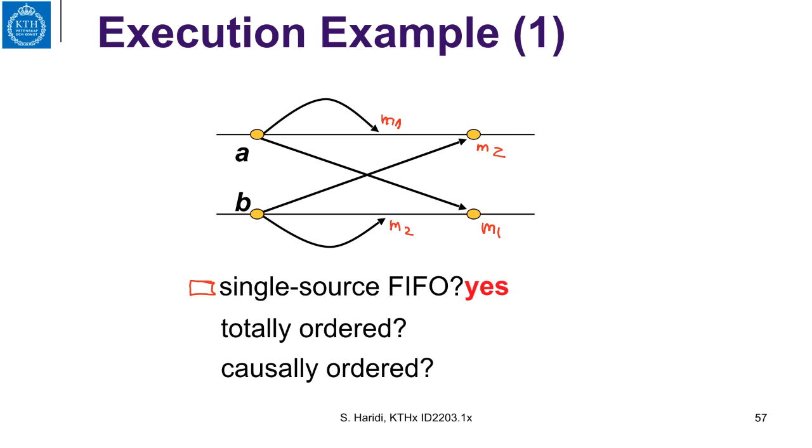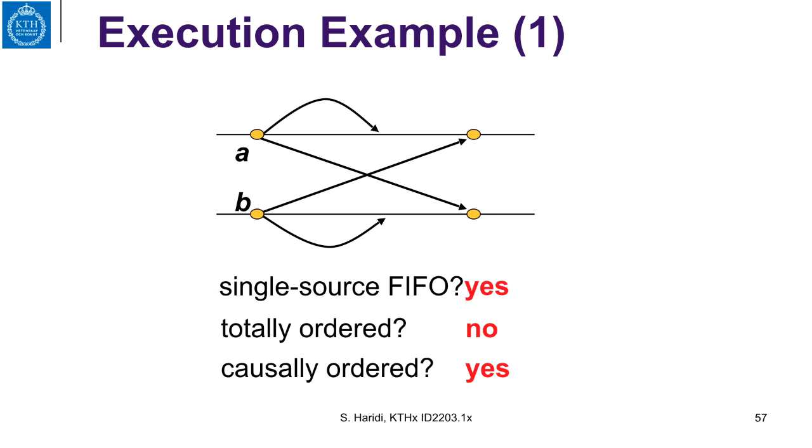Now, is this a total order then? The answer is definitely no, because at the first process, P1, we deliver M1 and then M2, whereas at the second process, we deliver M2 and then M1. So is this a causal order? The answer is yes, because there is no causality between these two messages, so they can be delivered in any order. That is the first example.